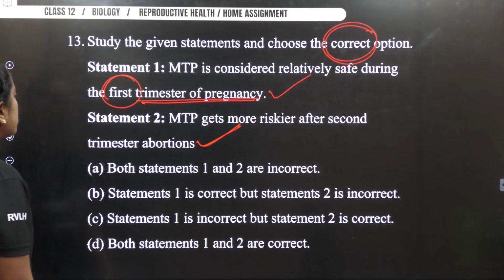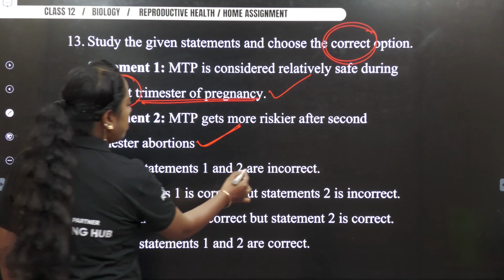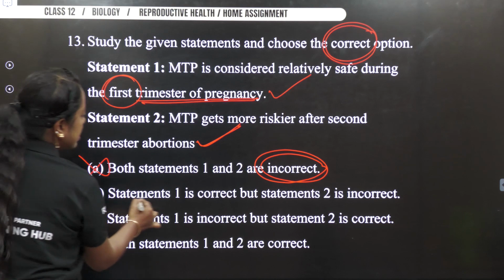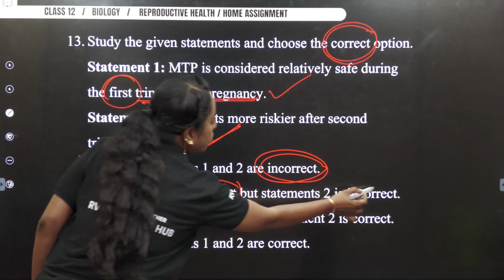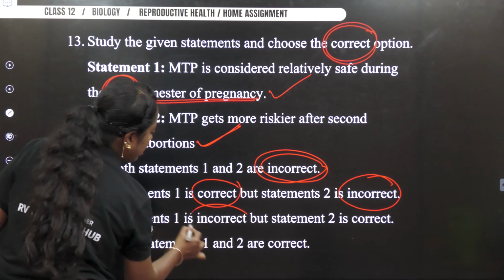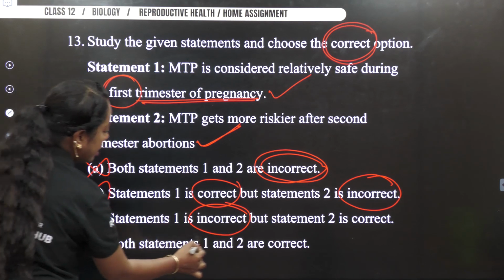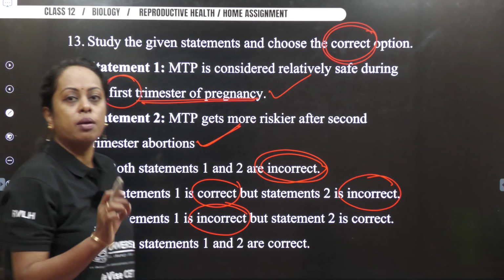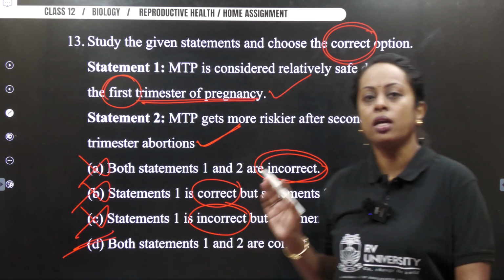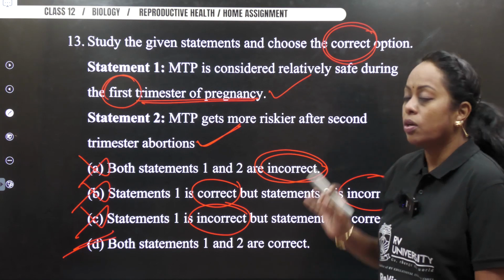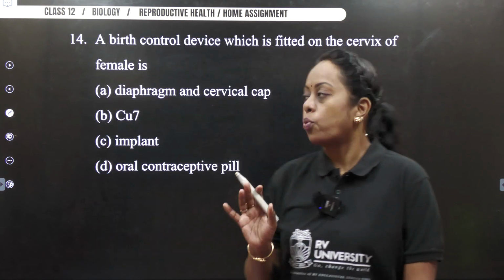Correct. So both the statements are correct. Both the statements 1 and 2 are what? Incorrect here. So this is wrong. Statement 1 is correct, but statement 2 is incorrect. So this is also wrong. Statement 1 is incorrect. Wrong. Both the statements 1 and 2 are correct. So thereby your answer is option D. Mark your answer as option D. Cross check whether you have also marked it correctly. Now with this, let's move on to the next question.